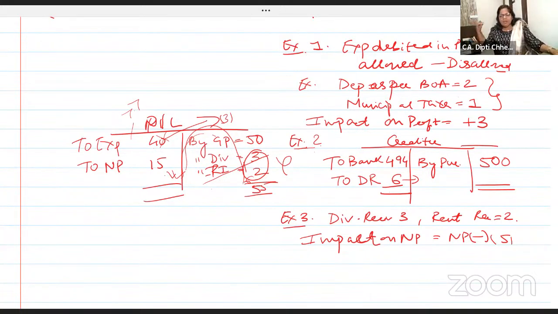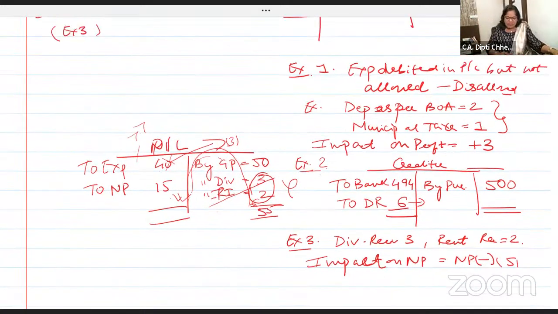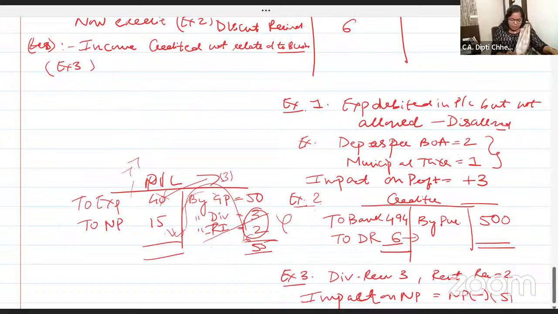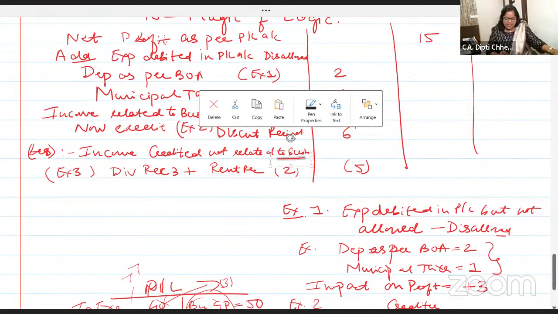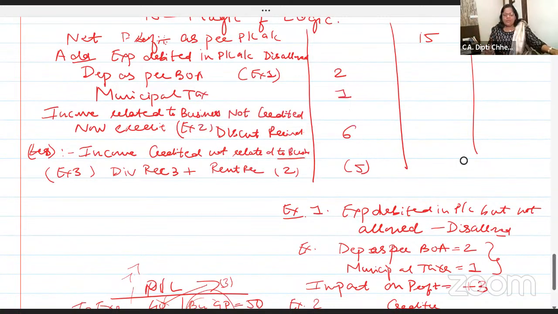FD interest received and all, they are other sources. So remove dividend received 3 rupees plus rent received 2 rupees. So 5 rupees I am doing less. For less we use the sign bracket. So income credited in the P&L account, but it is not related to business, then remove it. Remove, less.